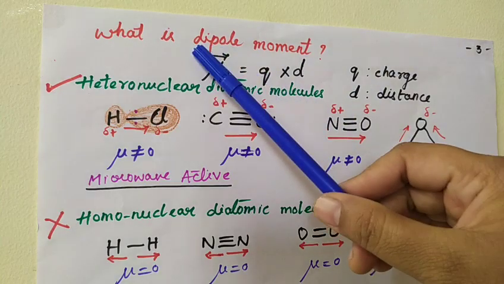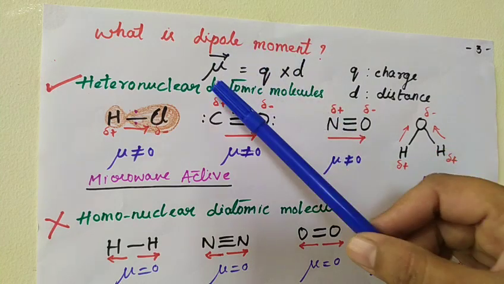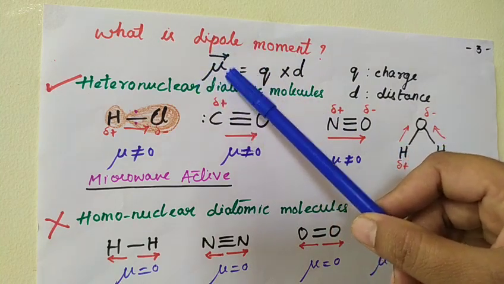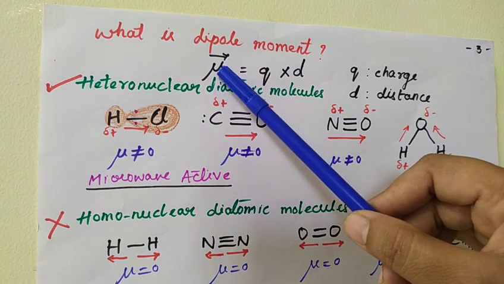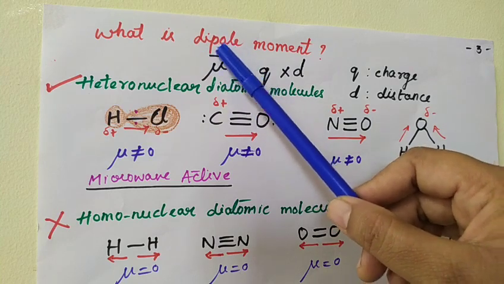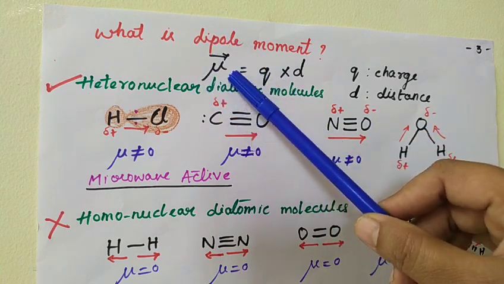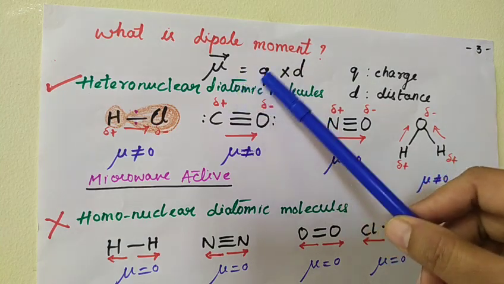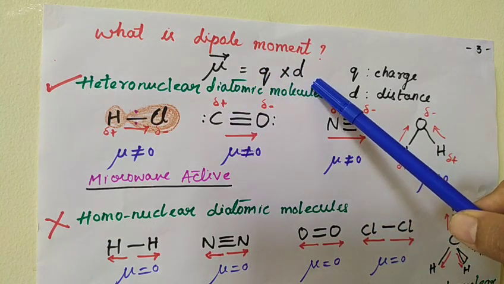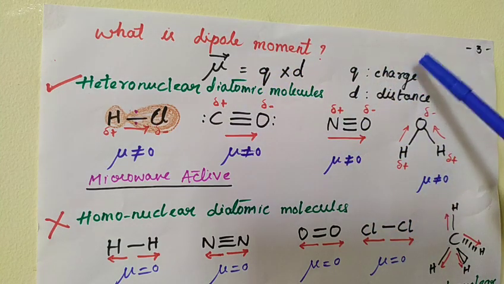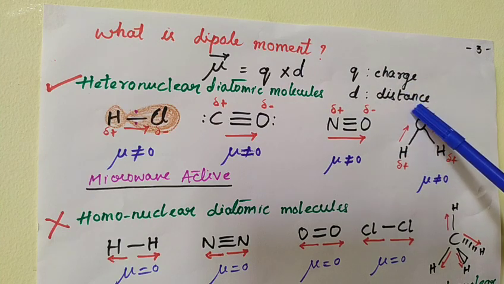Now, what is a dipole moment? A dipole moment is represented using the symbol mu and it is a vector property. Because we have written an arrow mark here, this represents that it is a vector property. It is the product of charge into distance. Here Q stands for charge and D stands for distance.